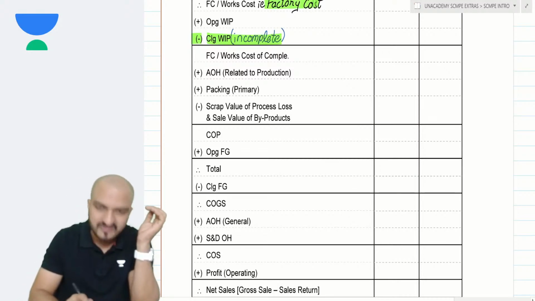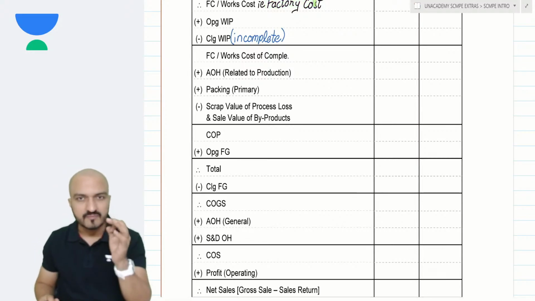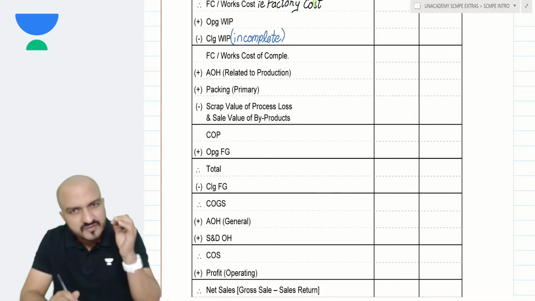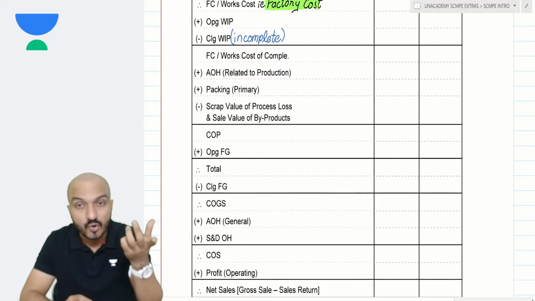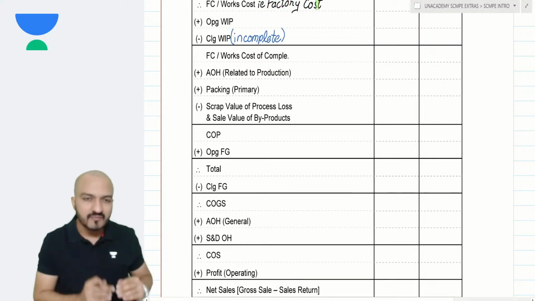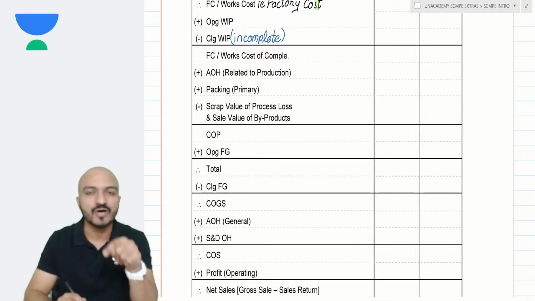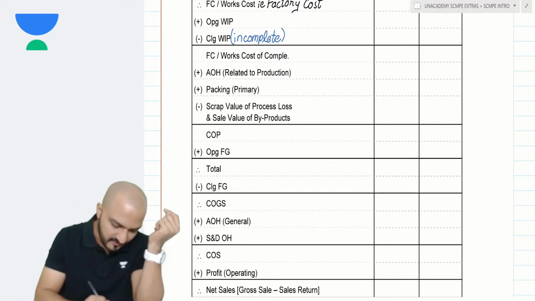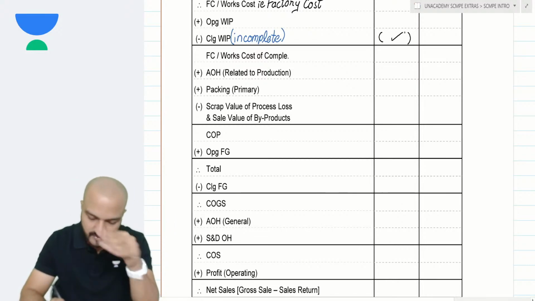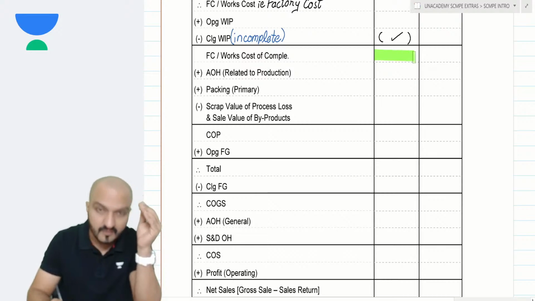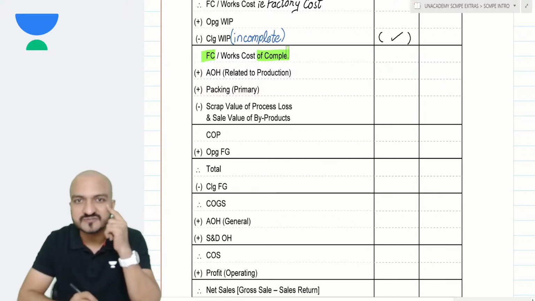Basically, see, my factory cost includes all the cost incurred in my factory. So whatever money I have spent in my factory, is it necessary that I have spent money on only completed units? No, some of my money during the year was also spent on incomplete units. So you identify how much money was spent on incomplete units and you minus that, remove that. Then what I get here is my factory cost again, but this is factory cost of completed units.